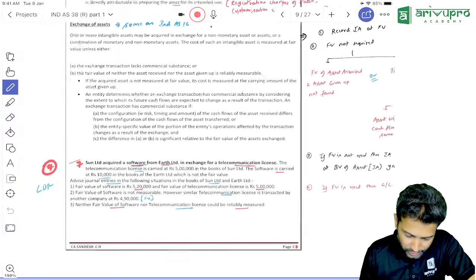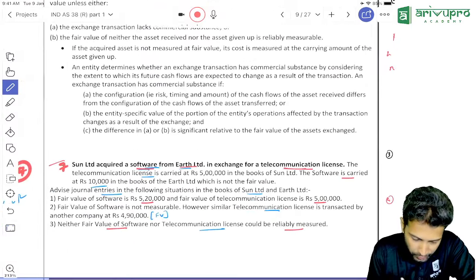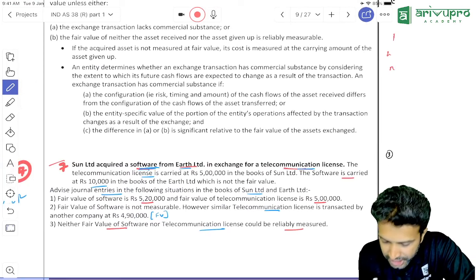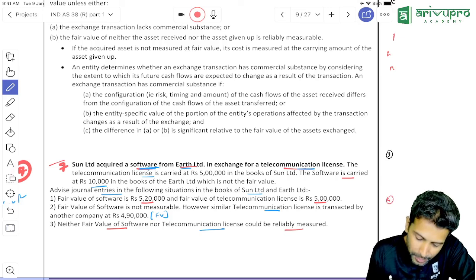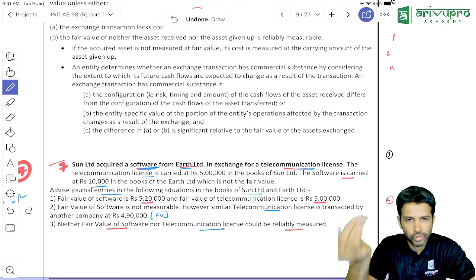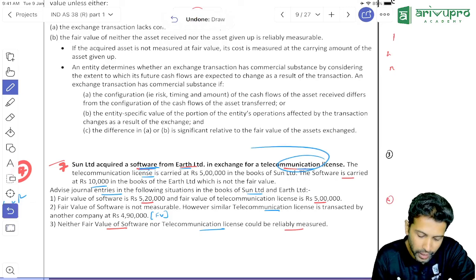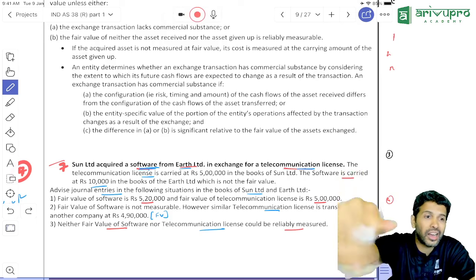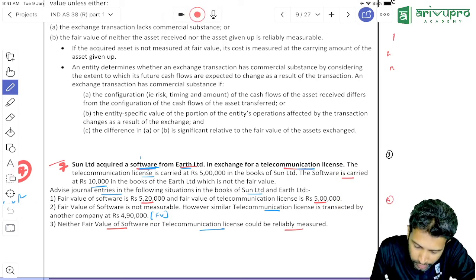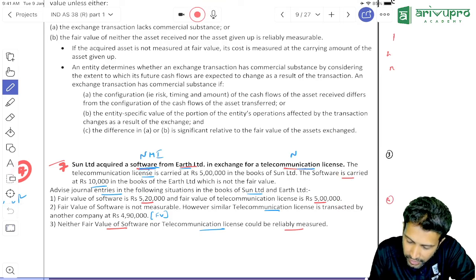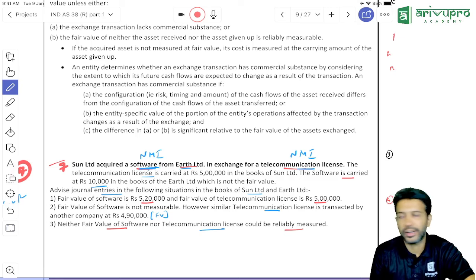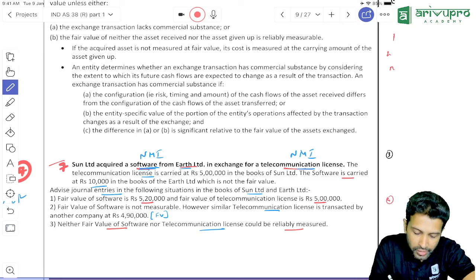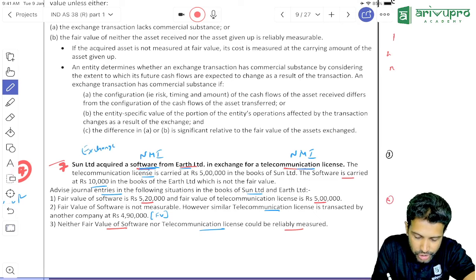Done. Next, question number 7. Sun Limited acquired a software from Earth in exchange for a license. So what is coming in for Sun? Software is coming in. What is going out? License. That means we acquired software by giving away another non-monetary asset rather than cash. Software is an example of a non-monetary asset. Even a license is an example of a non-monetary asset. One non-monetary asset is coming in, another non-monetary asset is going out. This scenario is what we refer to as an exchange.